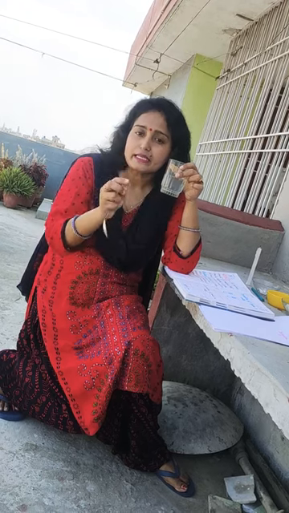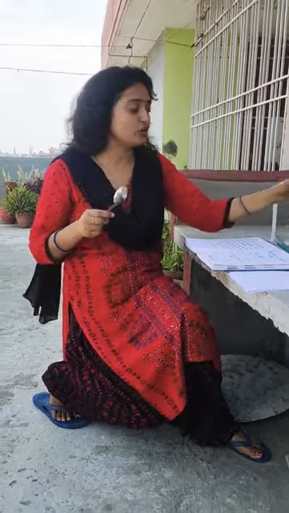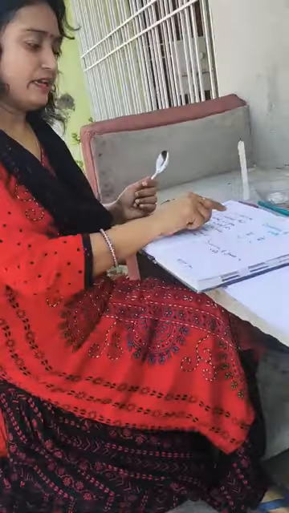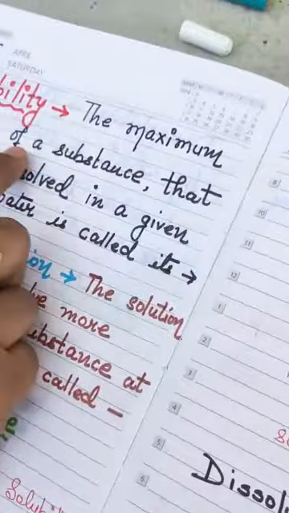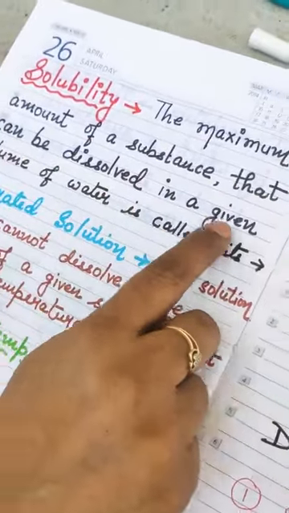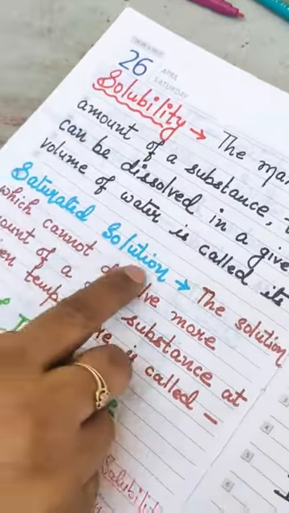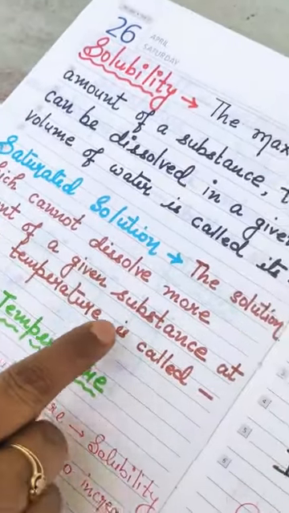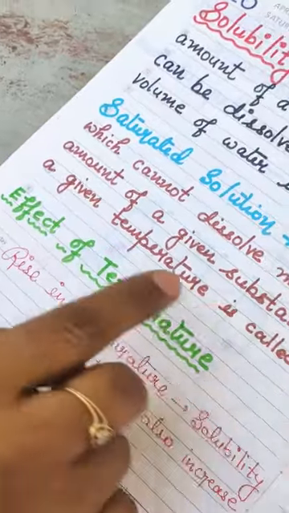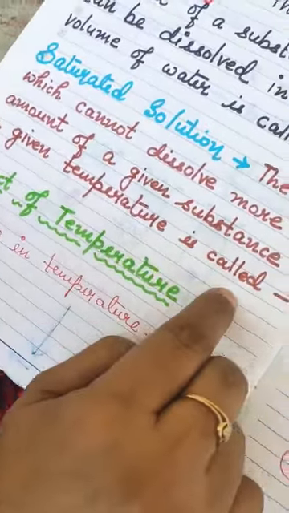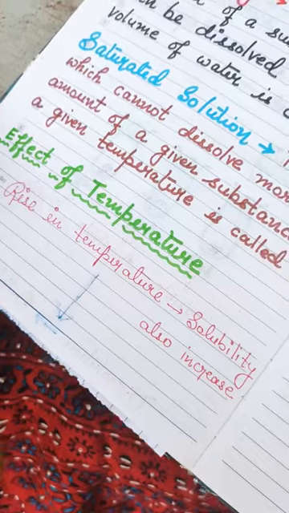Okay, solubility means the amount which can be dissolved. 3 spoons were dissolved, so 3 spoons is the solubility of this water. But the 4th one is not dissolving, which means the solution has become saturated. See what I have written here. The maximum amount of a substance that can be dissolved in a given volume of water is called its solubility. And what is a saturated solution? The solution which cannot dissolve more of a given substance at a given temperature is called a saturated solution.